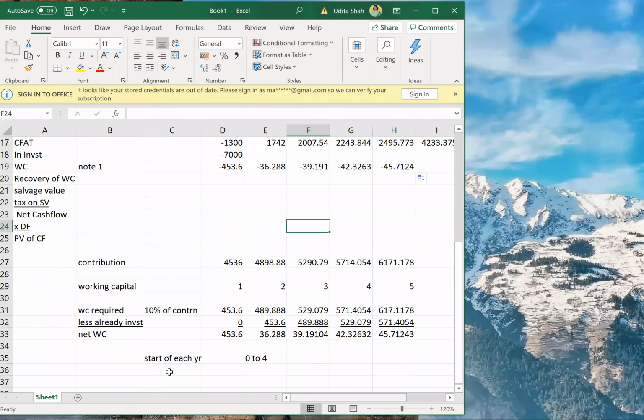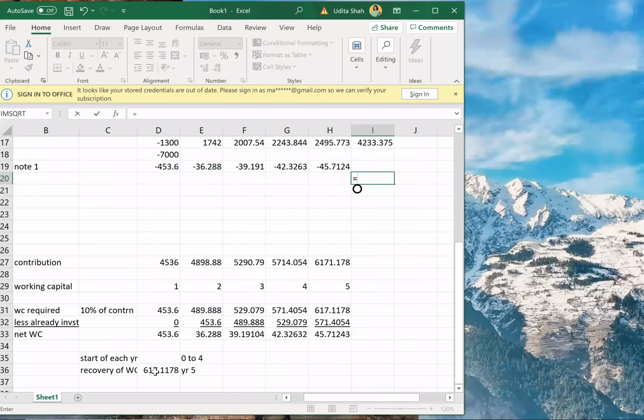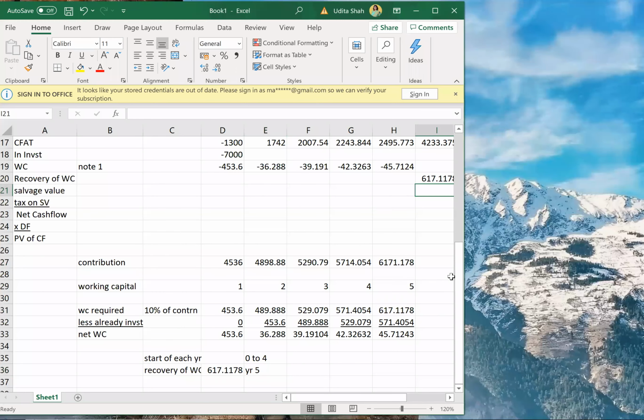And how much recovery will be done? Recovery of working capital will be the sum of all of these, right? And that will be in which year? Working capital is from year 0 to 4, so the recovery will be in year 5. In year 5, write down 617.11. Recovery is positive.